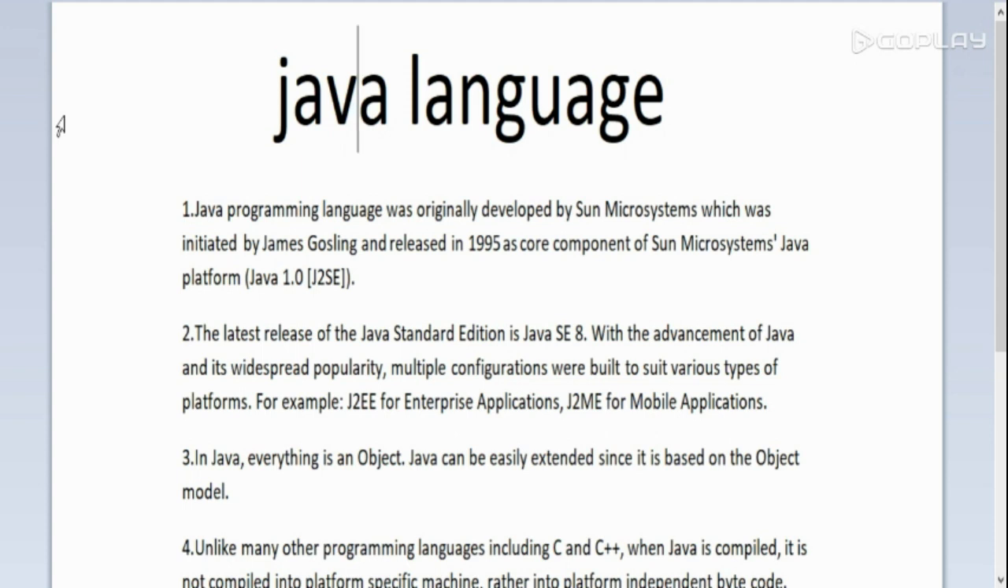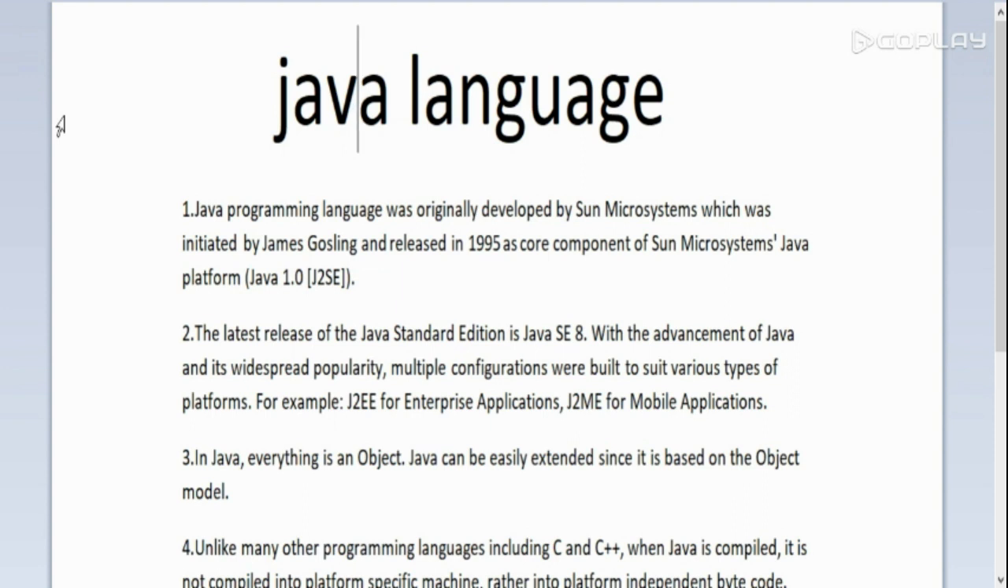Java language. The Java programming language was originally developed by Sun Microsystems, initiated by James Gosling, and released in 1995 as a core component of the Sun Microsystems Java platform. Yes, Java's motto is write once and run anywhere. Yes, you write once and you can run it on any platform many times.